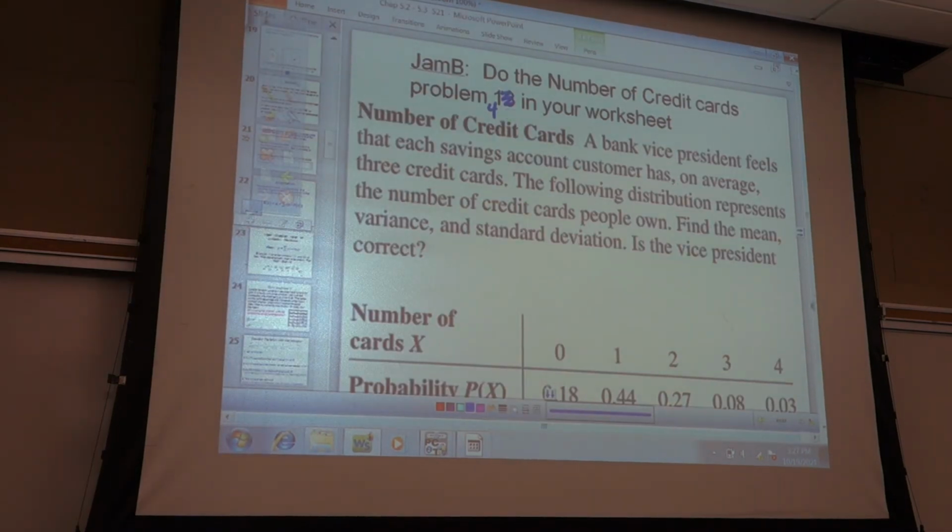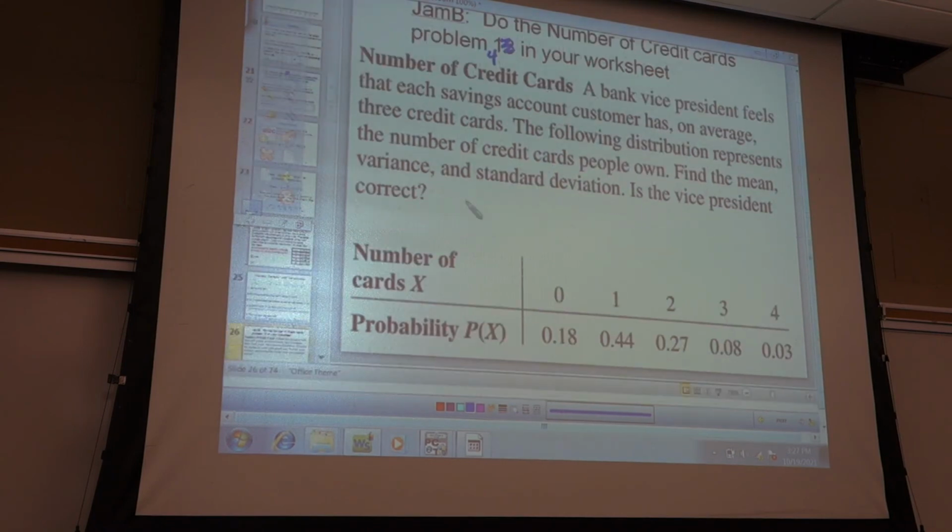What did you get for your mean? 1. So mu equals equal to what? 1.34. It gave us your sigma. What's your sigma? 0.96. So then you have to find your sigma squared on your own. So if you square this, sigma squared would be 0.96 squared. And you folks got 0.92, I think? Yeah. Great. Okay, good.